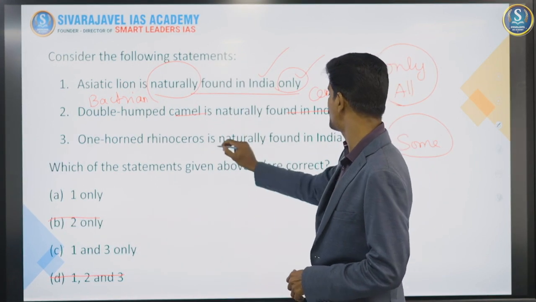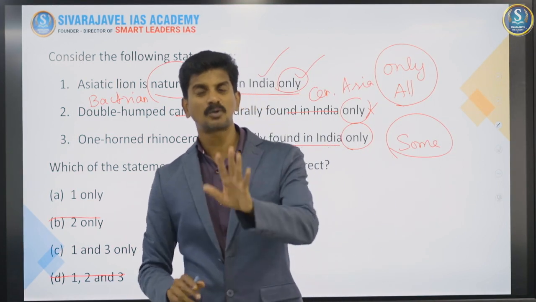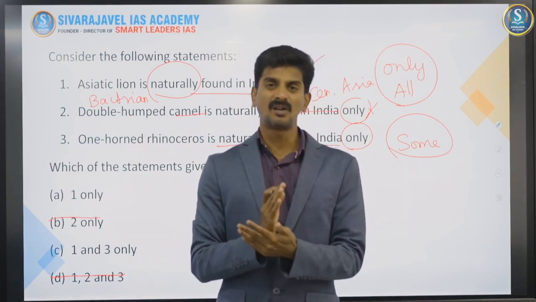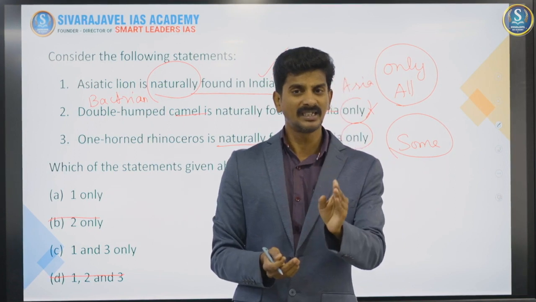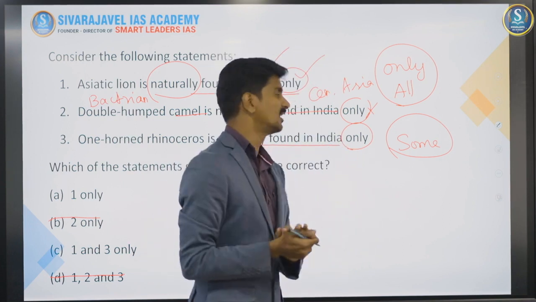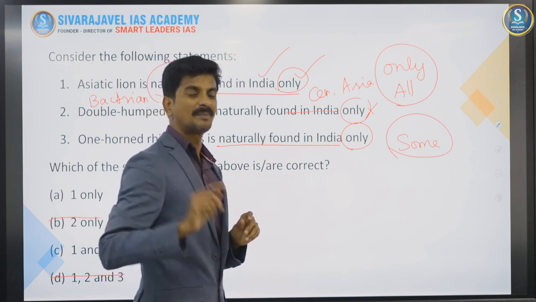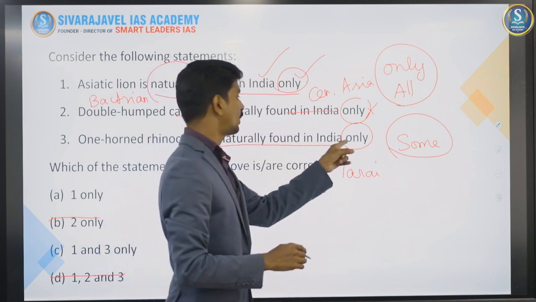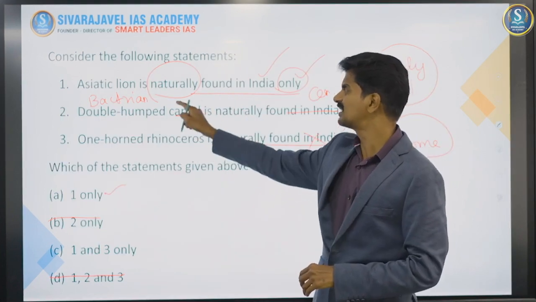One-horned rhinoceros is naturally found in India only. See, there are important flagship species for protection. First, Google it. Okay? Google that and find it. What are the flagship species for conservation? And first-hand information you get: what is its distribution, and in what protected areas they are found. Like the snow leopard is a flagship species for the high altitude Himalayas. Like that, go like that. So this one-horned rhinoceros is one of the flagship species and it is found in the Indian subcontinent, which means the Terai grasslands of Nepal and India. So when we say only India, that is also wrong. The correct answer is 1 only. So here the correct answer for this question is 1 only.